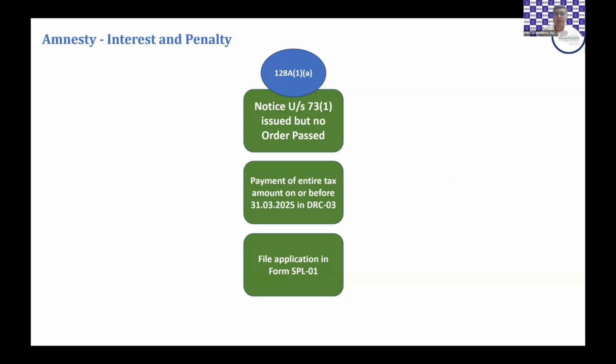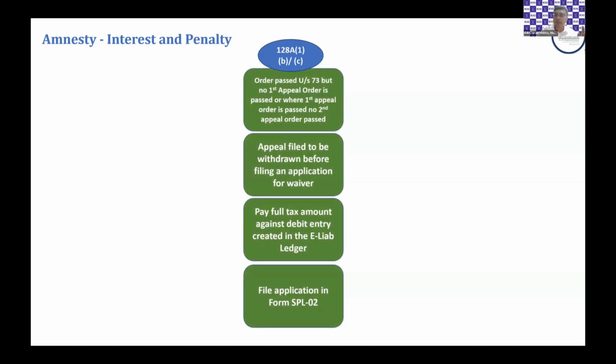In this case, the payment of entire tax has to be made on or before 31st March 2025 in DRC03. Subsequent to that, the taxpayer will file an application for the amnesty or the waiver under 128A with form SPL01. Simple.